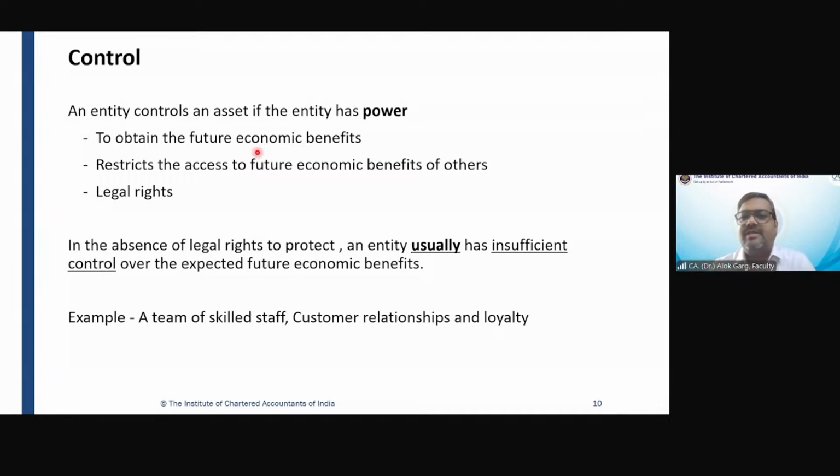Okay, for example, a flat. You must have seen in many buildings and societies, in Gurgaon for instance, there are so many high-rise societies where the occupancy certificate has not been received and hence the registry has not been done. It means the builder has not transferred the flat in the name of the buyers. Why?